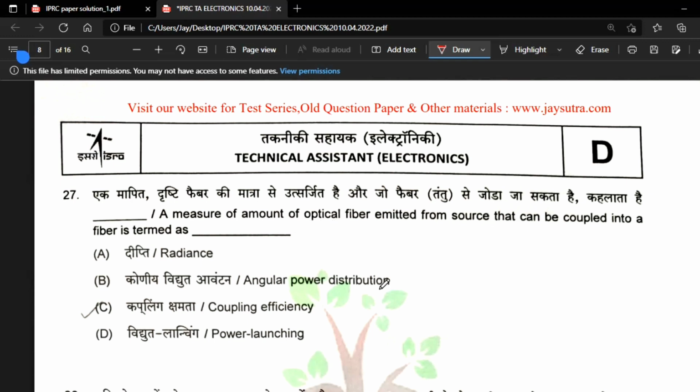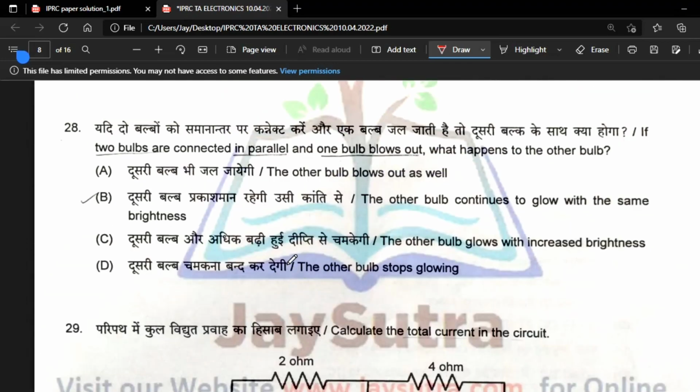27. A measure of the amount of optical power emitted from a source that can be coupled into the fiber is termed as? See, in fiber optics, one optical source is there and it is connected with the fiber. How much power is emitted from the source and coupled into the fiber? Since some losses will be there, how much the source emits and gives to our fiber channel is called the coupling efficiency.